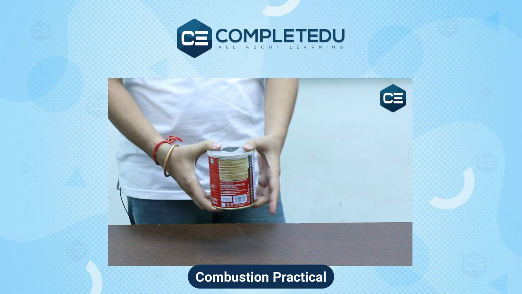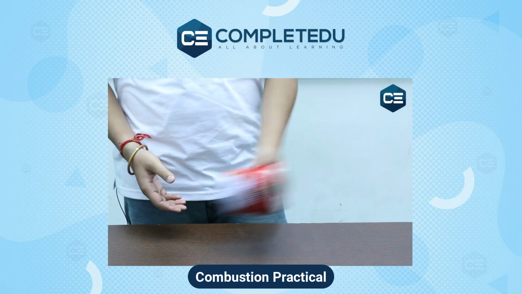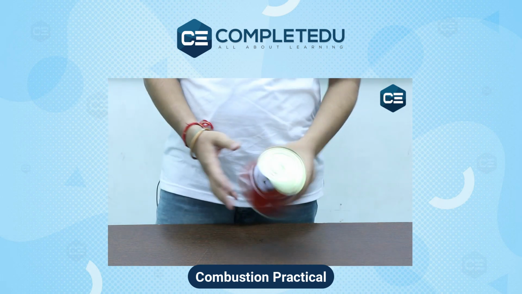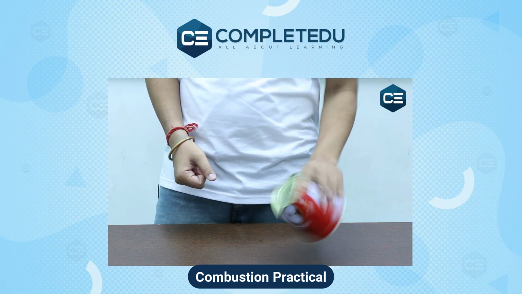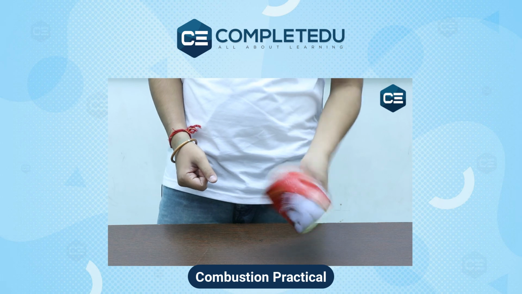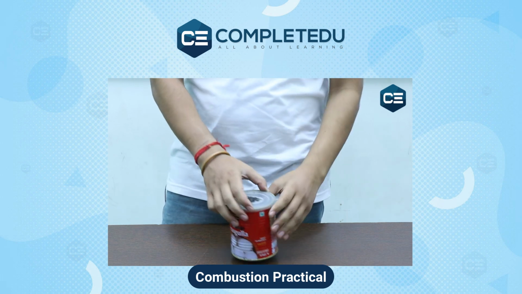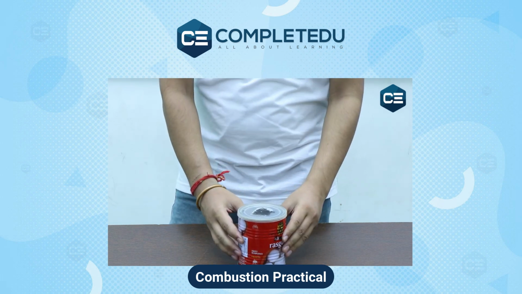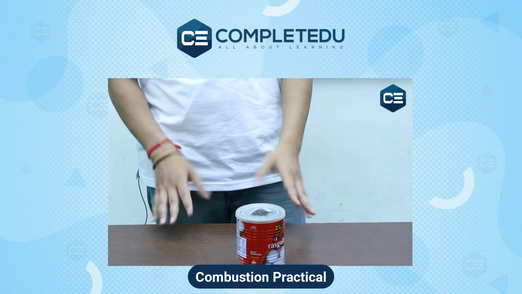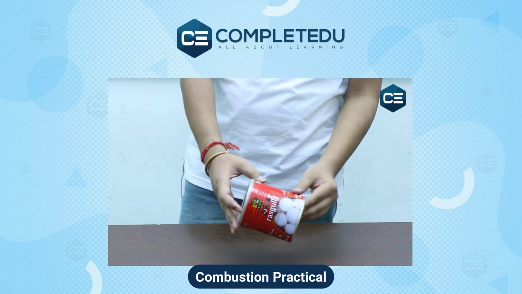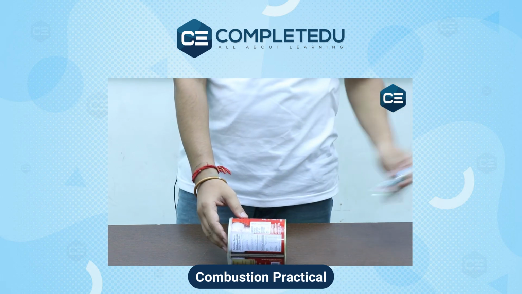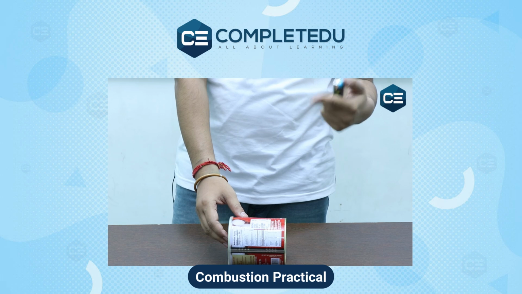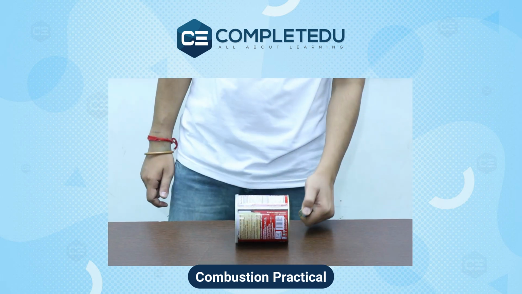Now you can see the petrol in this can is completely mixed with air. We shake it very well so the petrol can mix with air very well. You can see the petrol has now converted into vapor. Now let's try to burn it. Let's see what happens to the petrol mixed with the air.